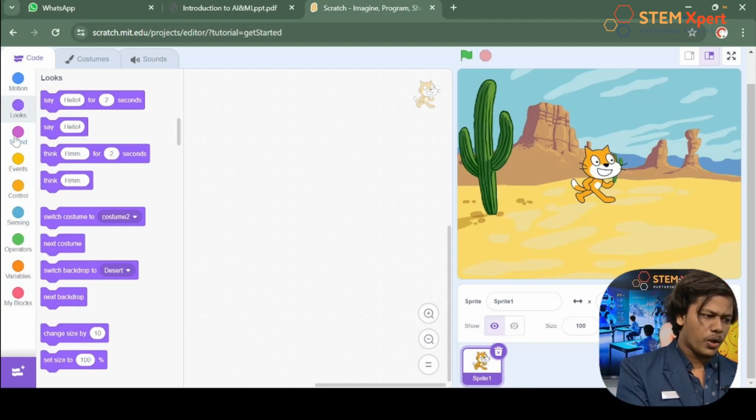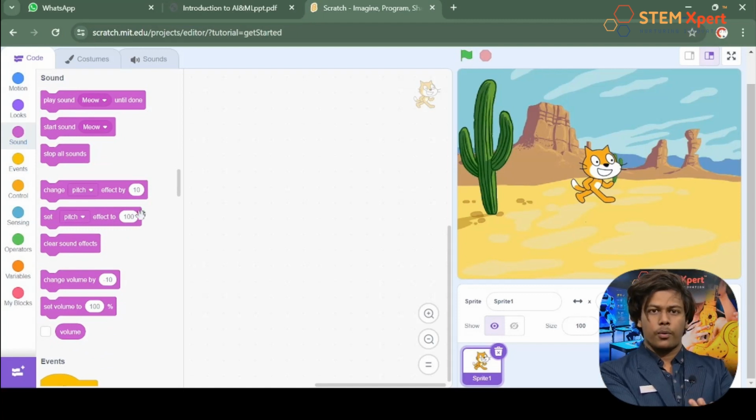And what about the sound option? You can see some advanced options of sound. Even in this software, you can record your own voice. So I told you it's an amazing software.